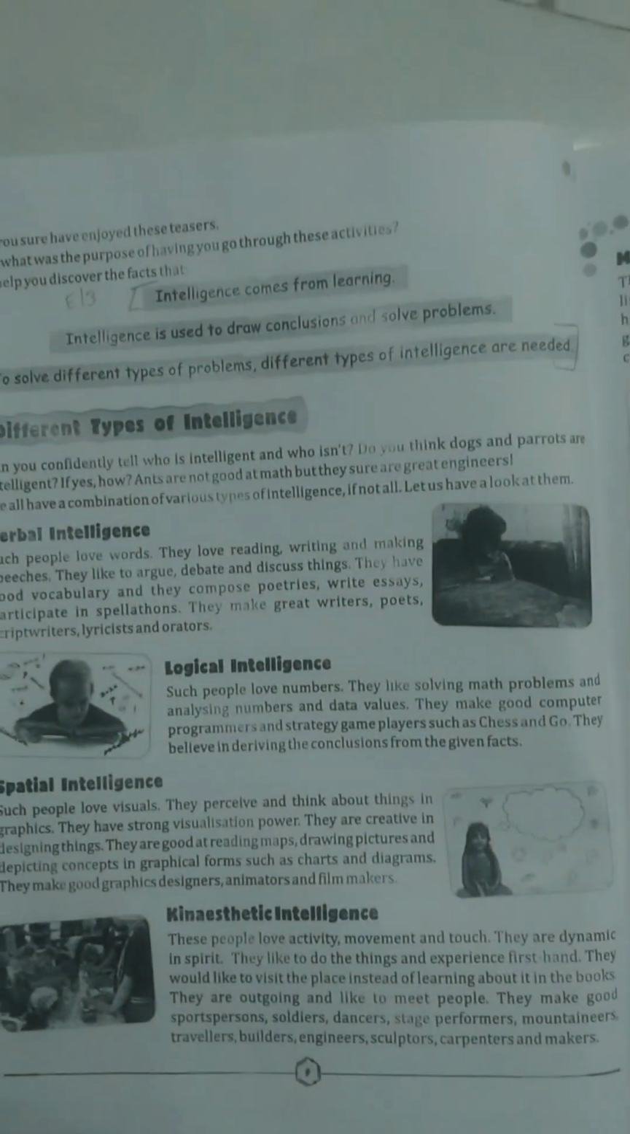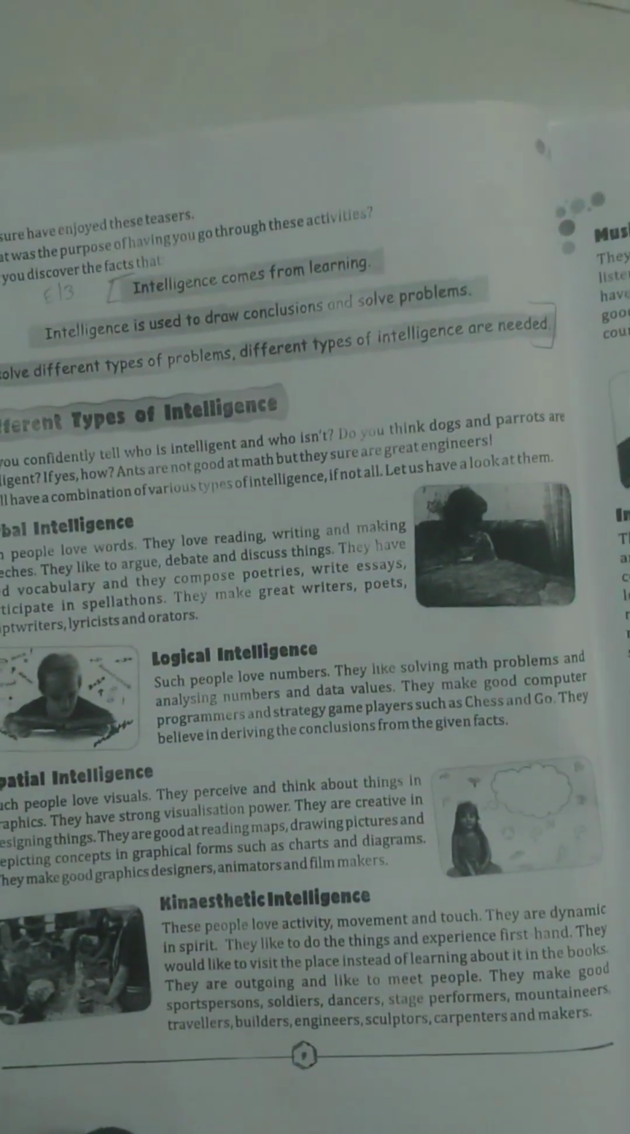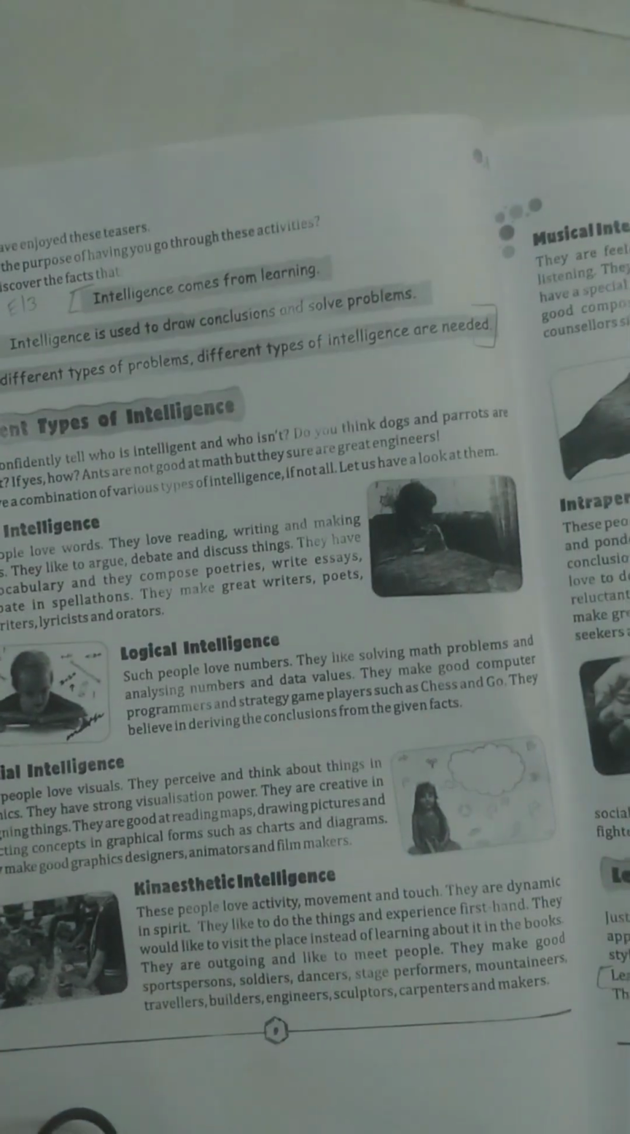Third one, where does intelligence come from? How does it help us? This answer is on page number 9. You have to go to page number 9. Here on top you can see it has been highlighted. Intelligence comes from learning. Intelligence is used to draw conclusions and solve problems. To solve different types of problems, different types of intelligence are needed. So that will be the answer to question three.